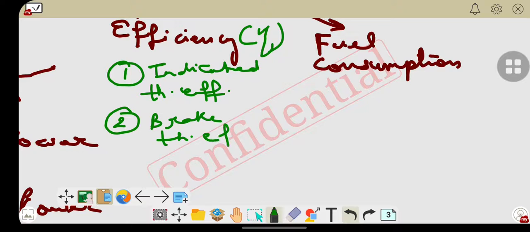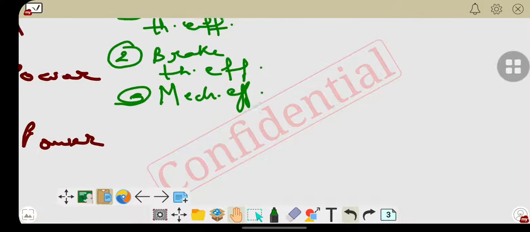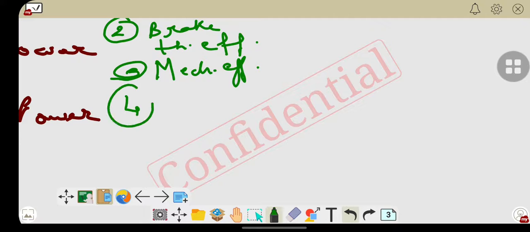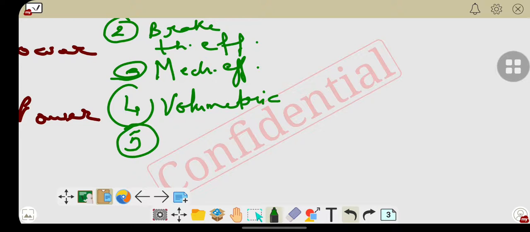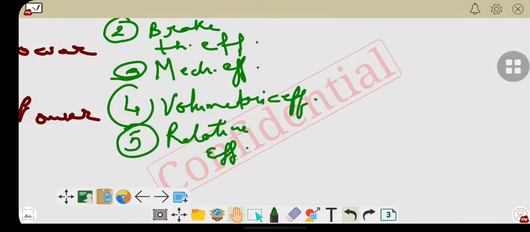Third is the mechanical efficiency, meaning how efficient the mechanical components are to develop the power. Every parameter has its own formula. Fourth is the volumetric efficiency. We will discuss each point to clarify it. And fifth is the relative efficiency. So these are the five types of efficiency.